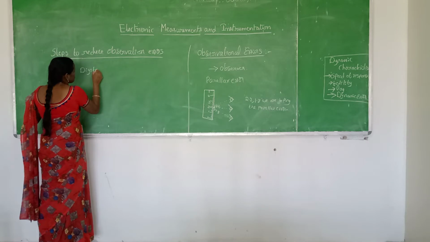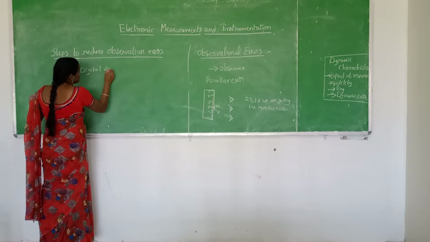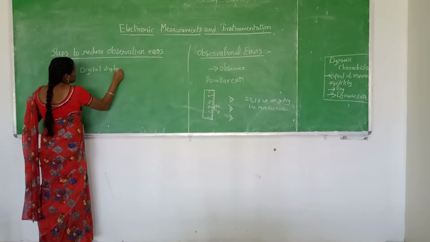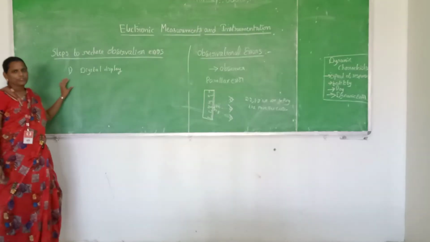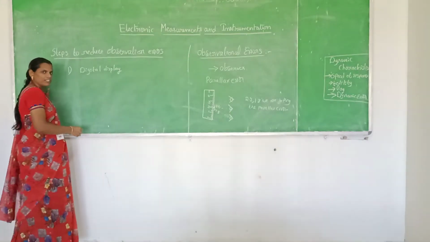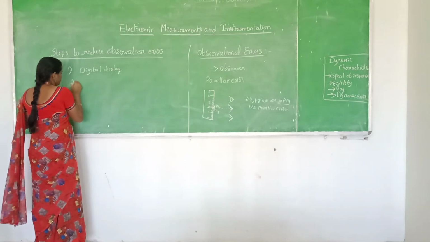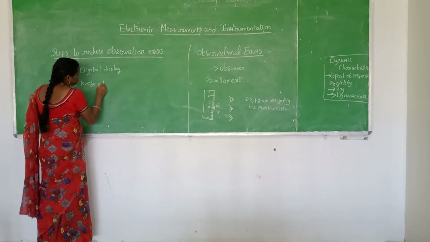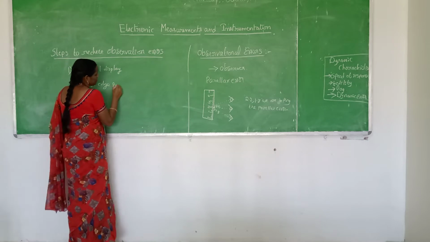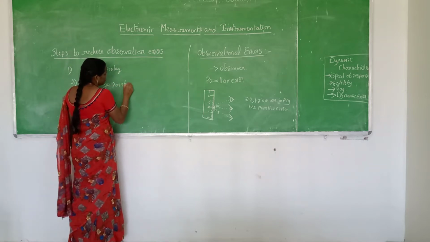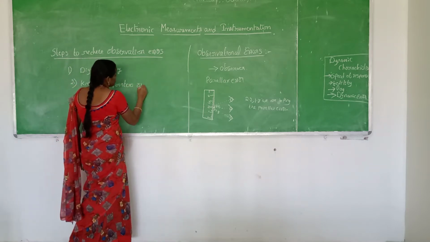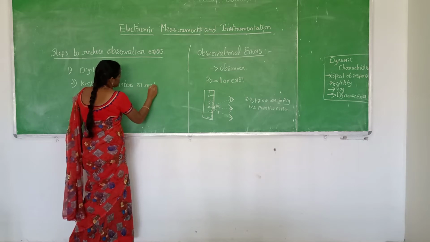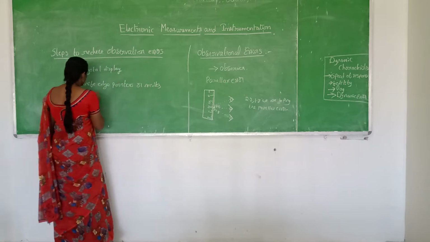The second one is to use knife edge pointers or needles in the instrument.